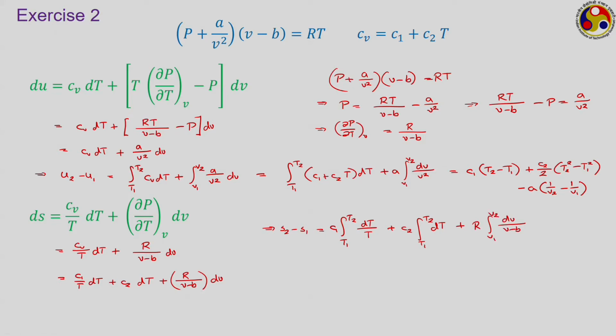And now performing the integration and putting the limits, we are going to have C1 into ln T2 upon T1 plus C2 into (T2 minus T1) plus R into ln of (V2 minus B) by (V1 minus B). So, here again we are able to calculate from the knowledge of the PVT relationship and